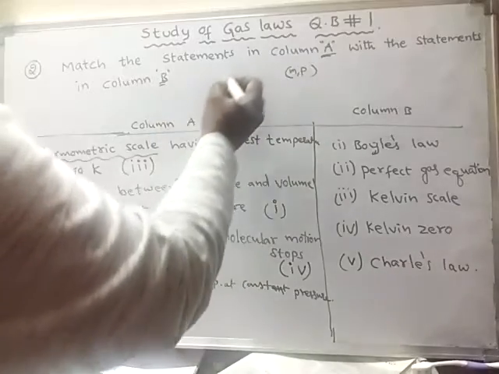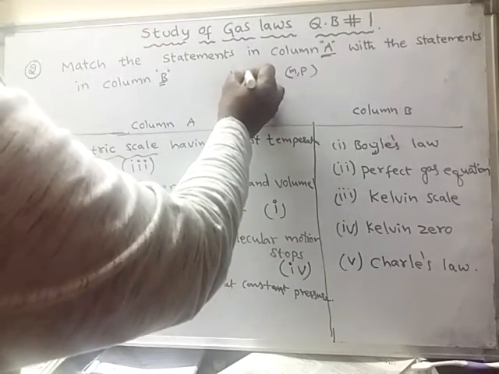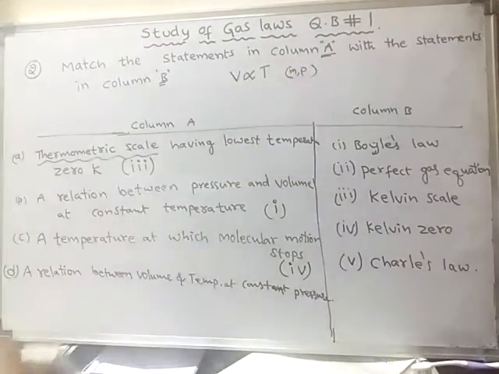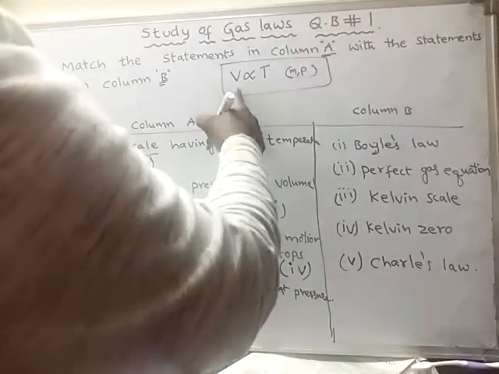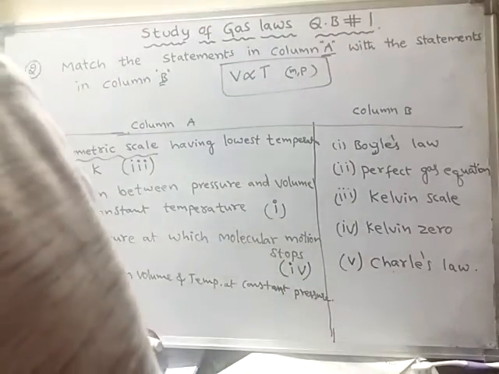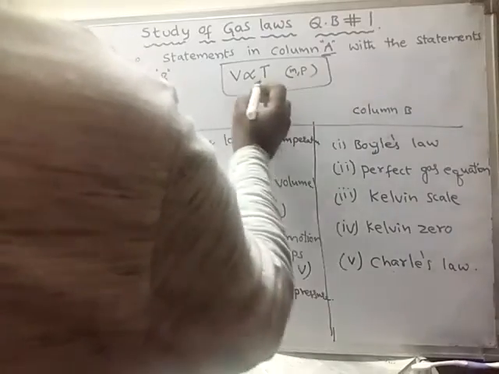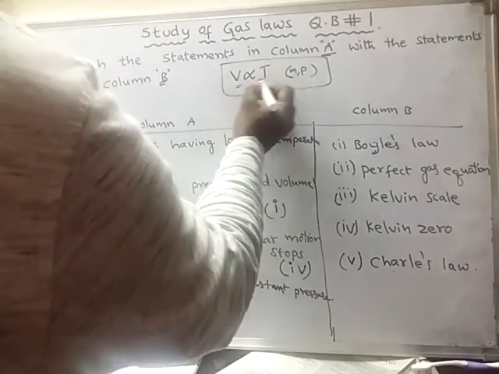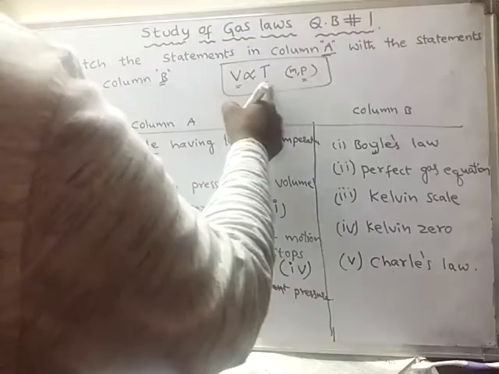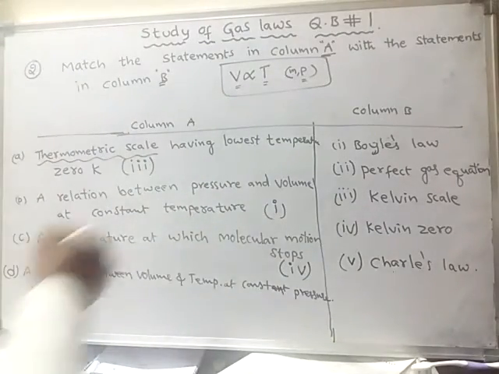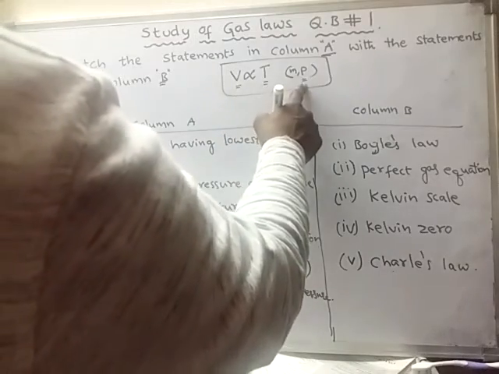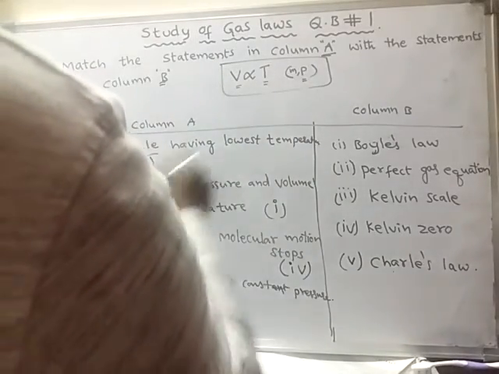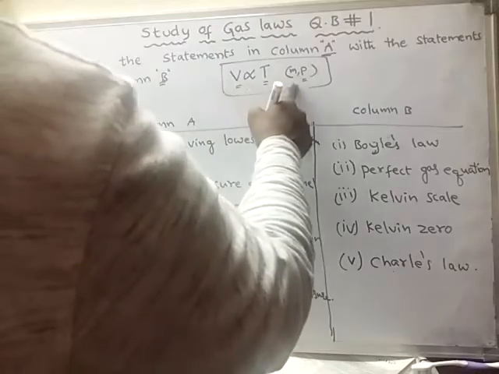When these two are kept constant, then volume of the gas is directly proportional to absolute temperature. So this mathematical statement was given by Charles. But remember that volume, temperature and pressure are known as variables. If you establish a relationship between any two variables, then the third variable remains constant. So this is Charles' law.